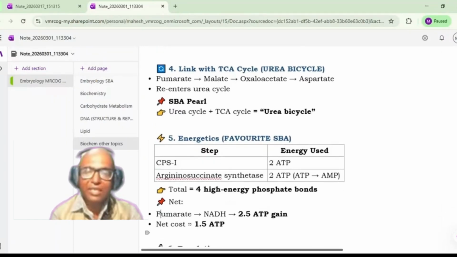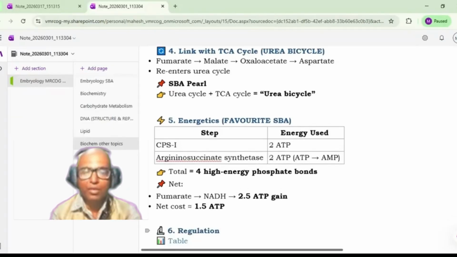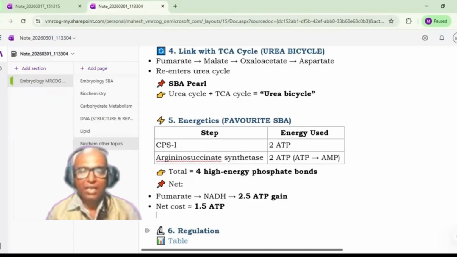Then you have some energy production also. At the level of fumarate, you have NADH production. Yesterday we discussed 1 NADH is equal to 2.5 ATPs. So gain is 2.5 and loss is 4 ATP, so net cost is around 1.5 ATP loss. That is the urea cycle energetics.